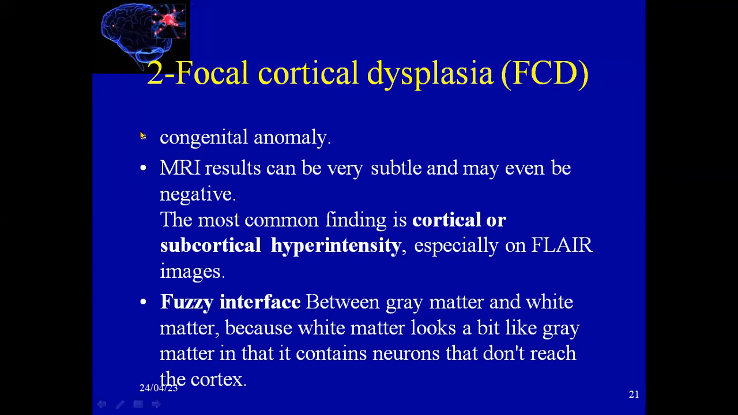This is a disease of congenital anomaly. The MRI result is very, very subtle sometimes and may even be negative. The most common finding is cortical or subcortical hyperintensity, especially on FLAIR. We'll also see a fuzzy interface between gray matter and white matter, because this white matter looks like gray matter that contains neurons that did not reach the cortex.